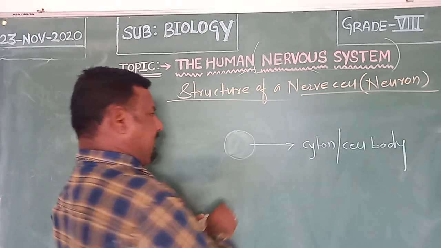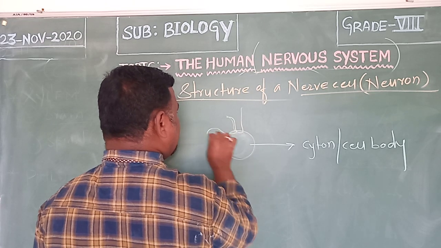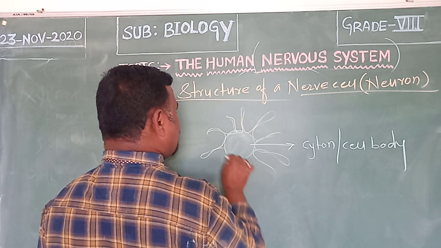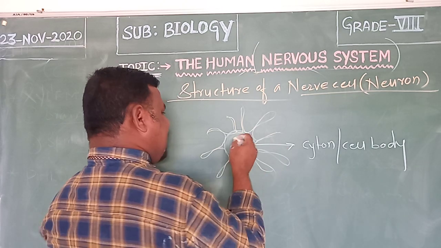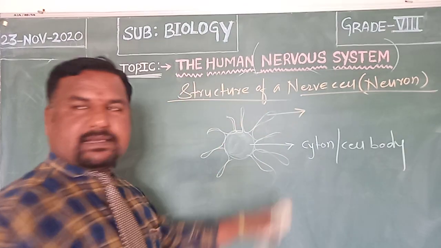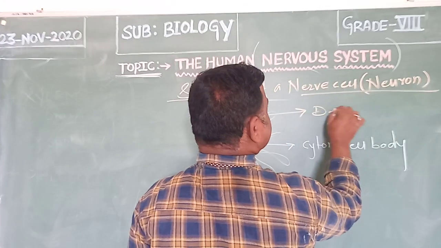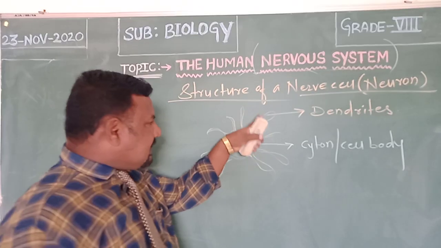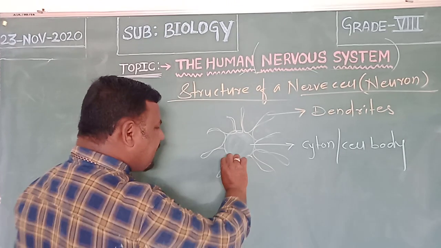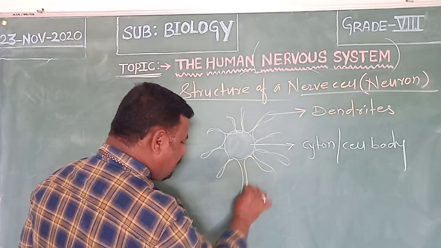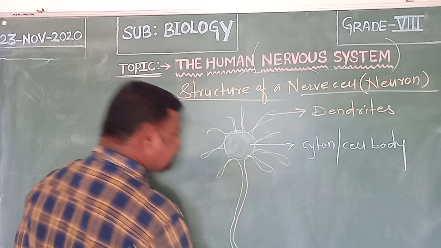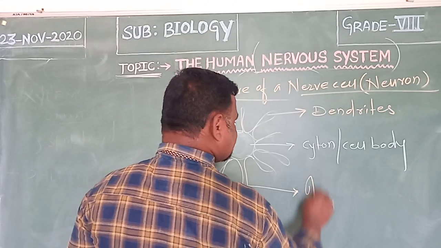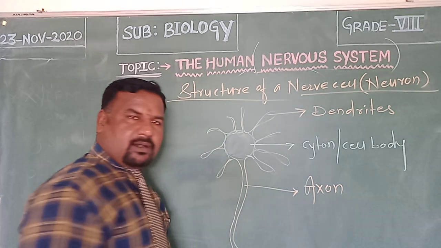Around this cell body, it gives several branches. These branches arising around the cell body or cyton, we call dendrites. A very long fiber also arises from the cell body. This long fiber arising from the cell body of the neuron is called the axon.